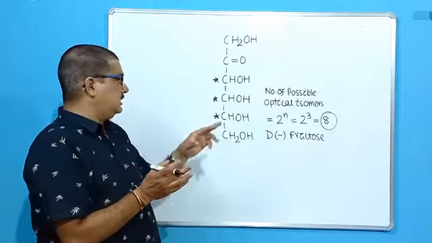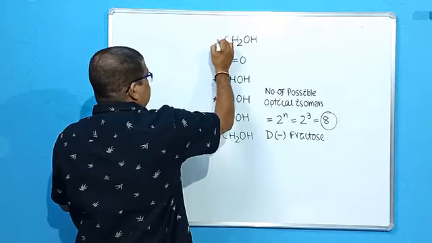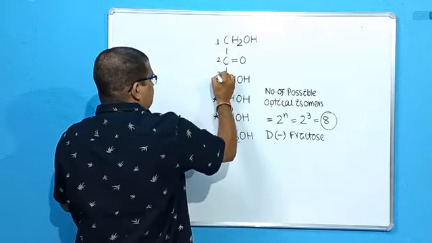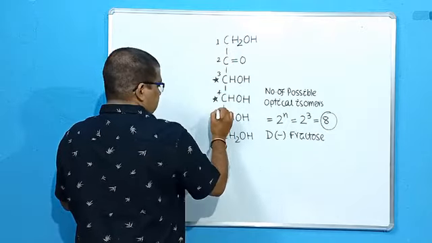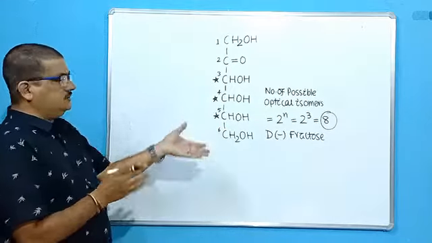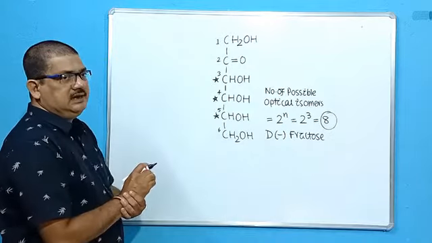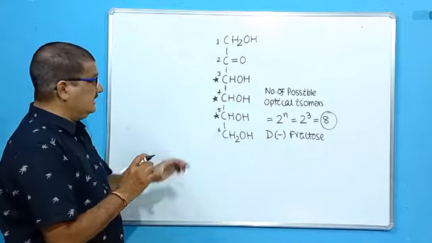That means the structure of these 3. If you number them, this is the first carbon atom, this is the second one, this is the third one, this is the fourth one, this is the fifth one and the sixth one. Okay. So if we compare D-fructose with D-glucose, what is the similarity?